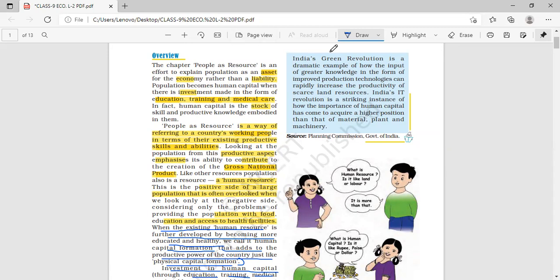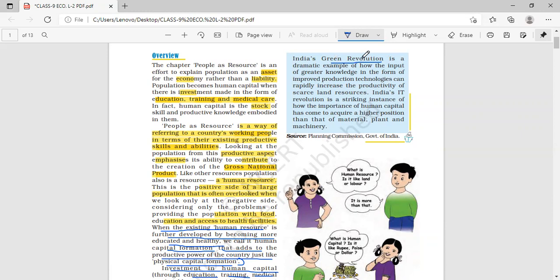Now, India's green revolution is a dramatic example. What is green revolution? Green revolution is where HYV seeds are used. Very good. In one way we can say that green revolution was the revolution made in the agricultural area, where modern farming methods were introduced in India.